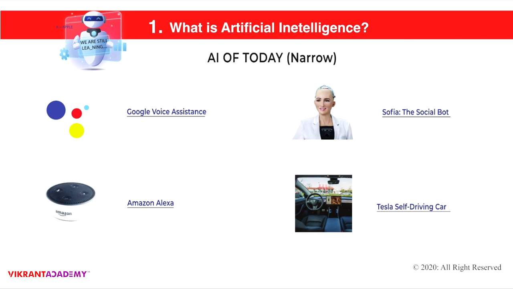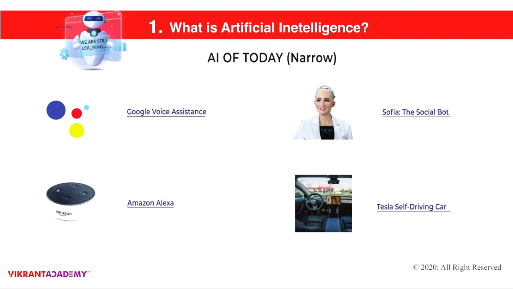Uses of artificial intelligence. So what are the uses of artificial intelligence? Before telling the uses, I would like to tell you that the AI which we are using today is very narrow. It has a predefined order. It follows certain tasks which have been fed to it. They are not very smart. They are very narrow artificial intelligence.